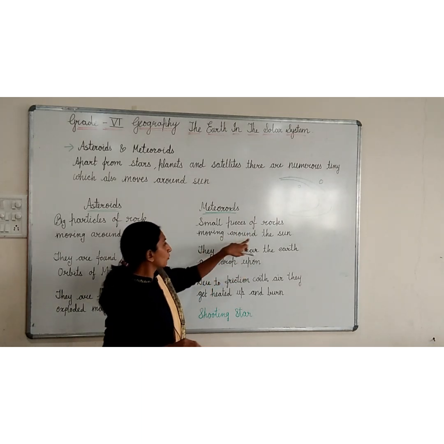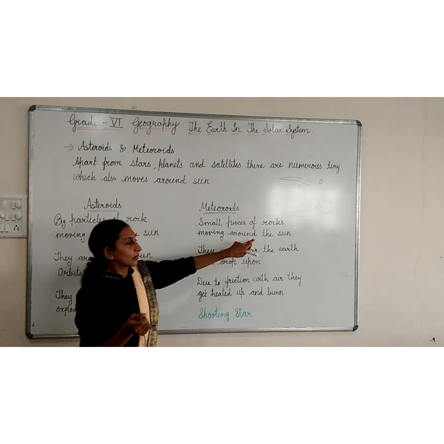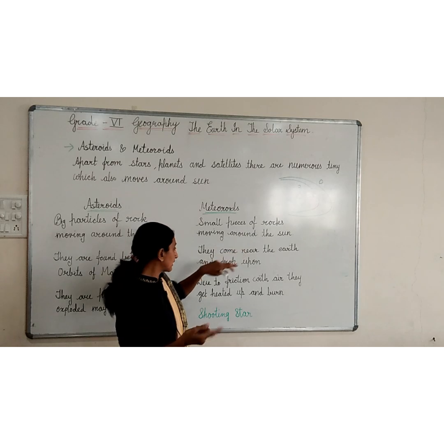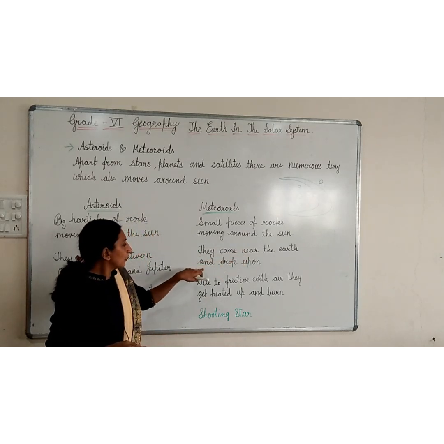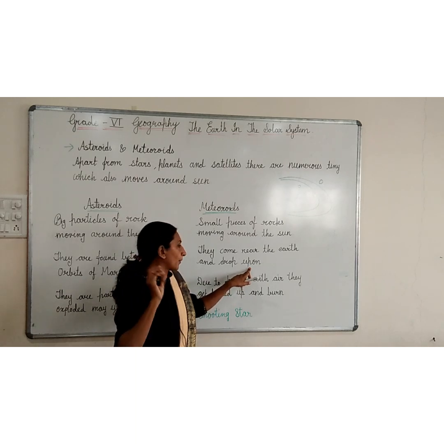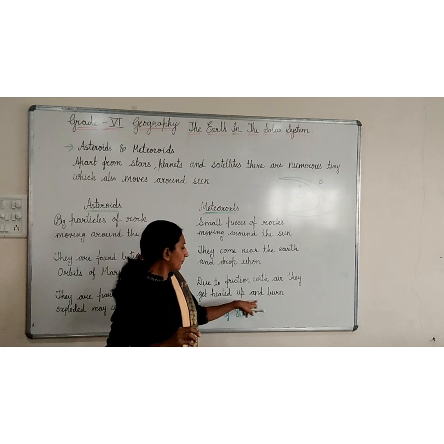See, pieces of rocks moving around the sun. They come near the earth and they drop upon it. What happens? Due to friction with air, they get heated up and burn.